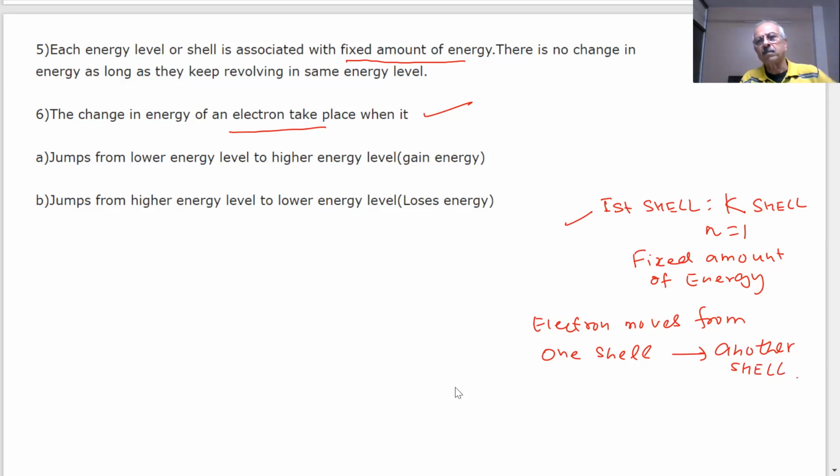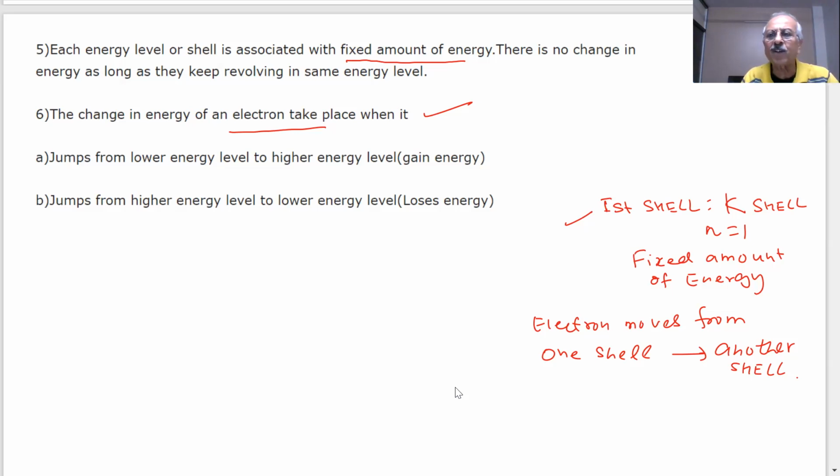You are on the ground floor. You go to the third floor. Will your energy change or not? Energy will change. On the same floor, your potential energy is the same. You can move from one room to another, potential energy is the same. But when you move to the third floor, your potential energy will change. Increased? Yes, sir, increased. And if you come from the third floor to the first floor, your potential energy will decrease. So your energy can change when you shift the energy levels, when you shift the floors.